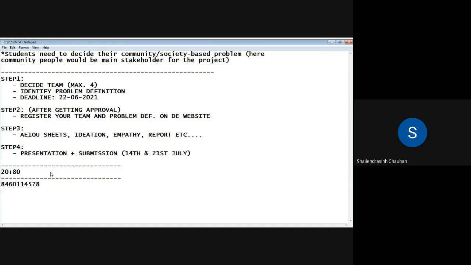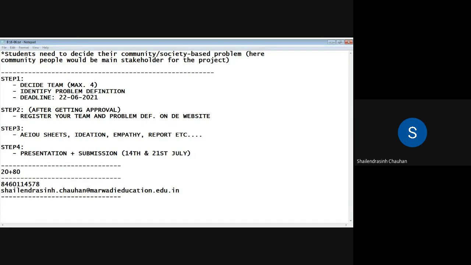This is my WhatsApp number. And this is my email address. You all can contact me on these details. Fine. So this will be our workflow.